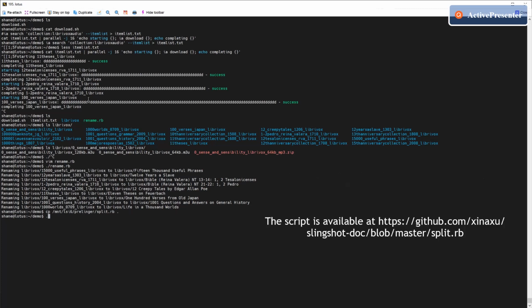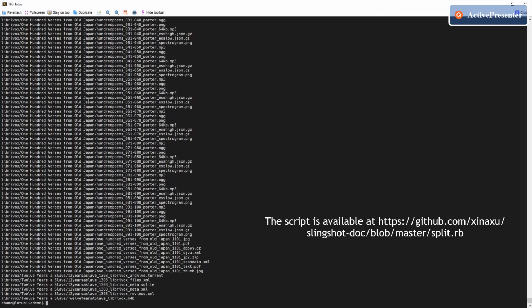Finally, we will use a script to combine extracted files into tar archives. The script will make sure each archive is less than 32 GB and will also generate a list of files contained in each archive to build an index later.